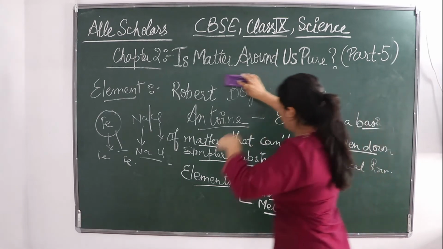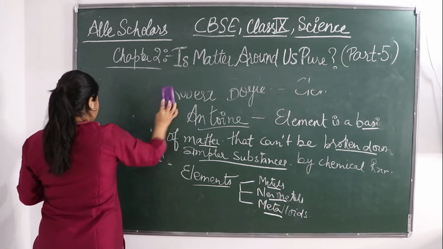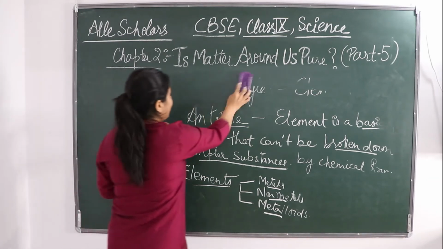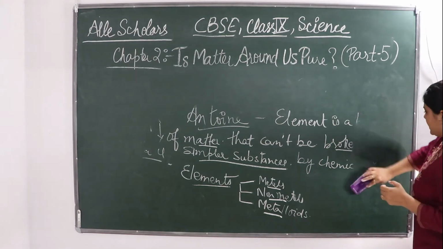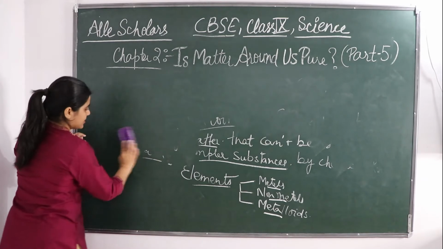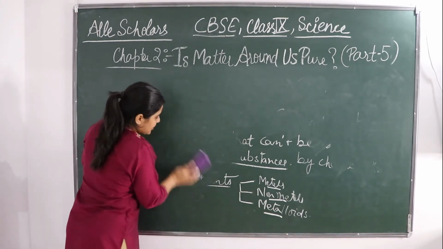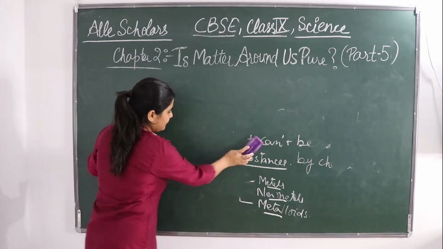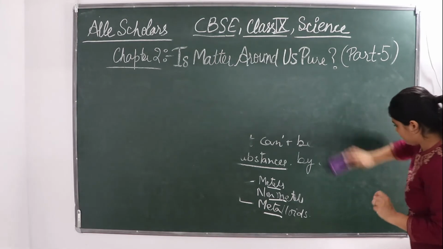So we got to know that element is the simplest, or you can say the basic form of matter which can't be broken into further simple substance by any of the chemical reactions. This definition was given by a French chemist named Antony. So we shall now discuss the types of elements.